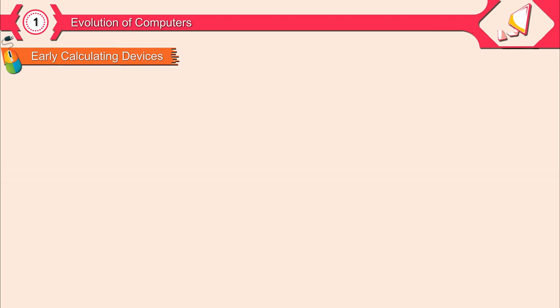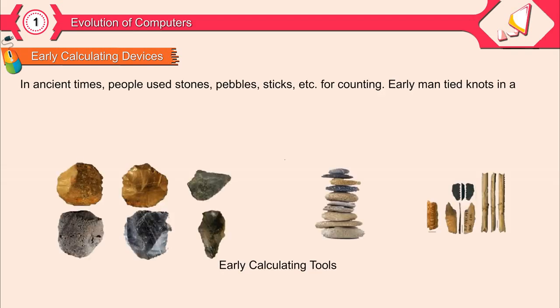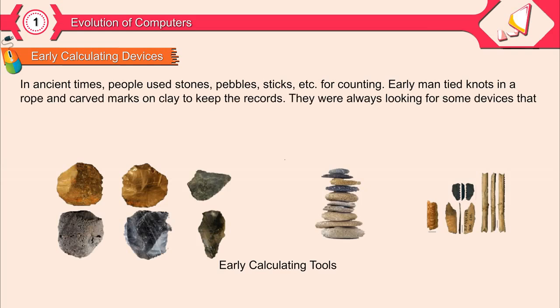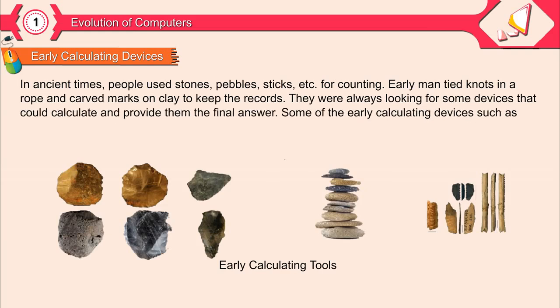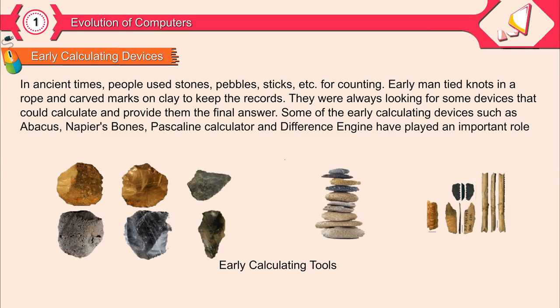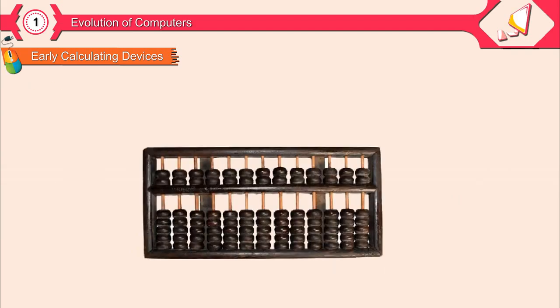Early calculating devices. In ancient times, people used stones, pebbles, sticks, etc. for counting. Early man tied knots in a rope and carved marks on clay to keep the records. They were always looking for some devices that could calculate and provide them the final answer. Some of the early calculating devices, such as abacus, Napier's bones, Pascaline calculator, and difference engine, have played an important role in laying the foundation of present-day computers.